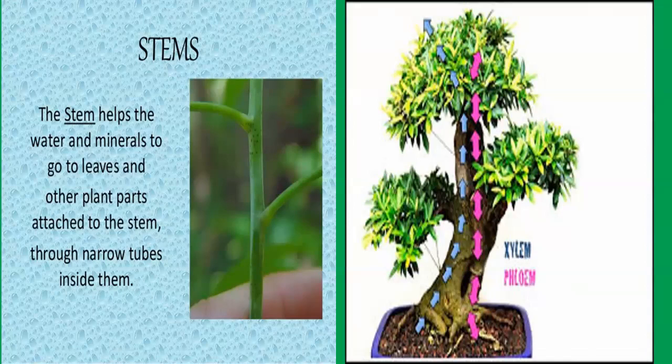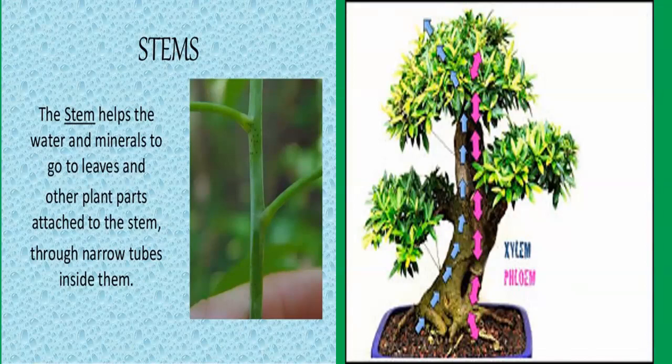Second part of the plant is the stem. So stem is the part of the plant which grows vertically up from the ground. That is called stem. Stem supports all the branches, leaves, flowers and fruits. The stem of a tree is the strongest part of the tree and it is known as a trunk.